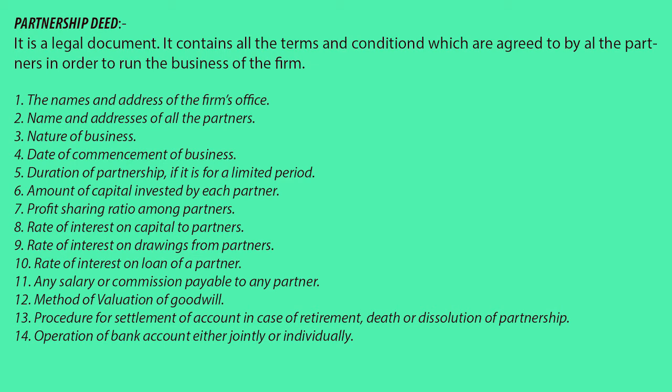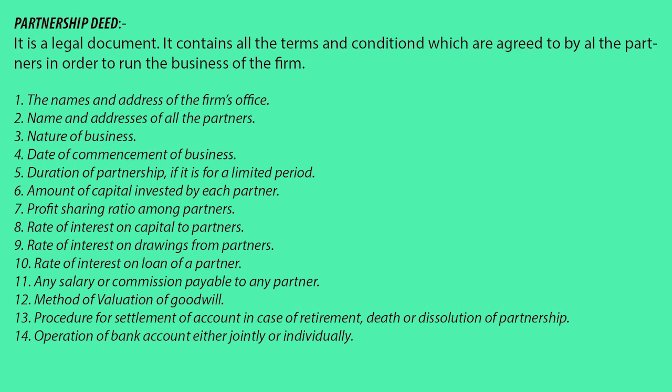Next is rate of interest on loan of a partner. Suppose a partner advances a certain amount in the form of a loan, in that case, what will be the interest payable to the partner must be mentioned. If no rate of interest is mentioned on the loan, then as per law, minimum 6% per annum interest will be payable to the partner who has advanced a certain amount in the form of loan to the partnership firm.